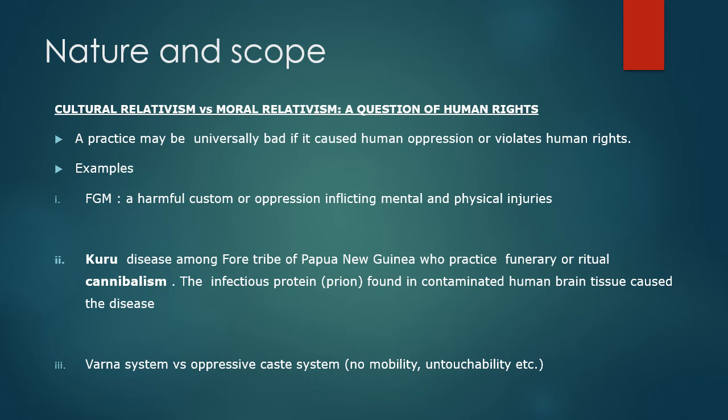And also we can see in the Indian context how the Varna system was a mobile system where even the Shudras could become Brahmins or Kshatriyas based on their qualities. But the modern caste system is oppressive in nature. There is no mobility theoretically, and there are also harmful practices like untouchability, which is against human respect. So anthropologists must take up their responsibility to protect human rights rather than shunning away their responsibility and protecting these practices which are against human rights.